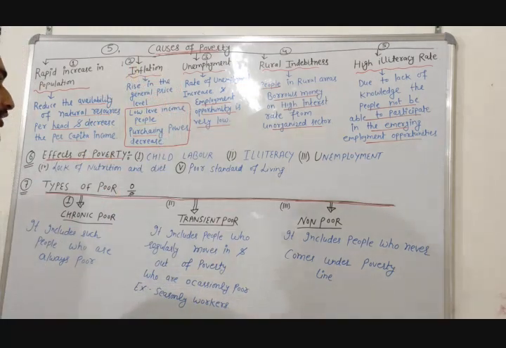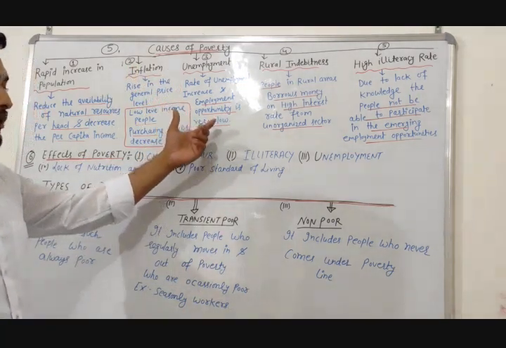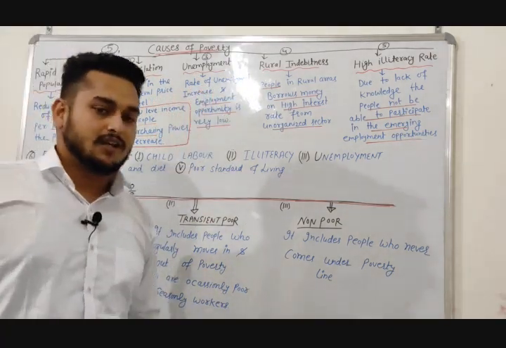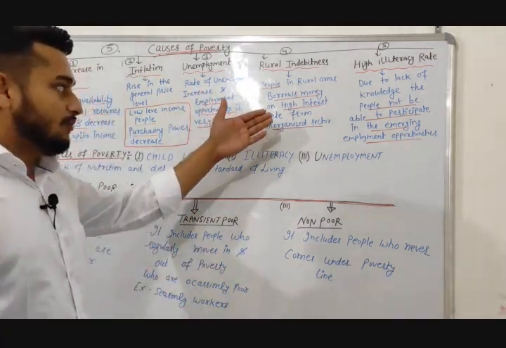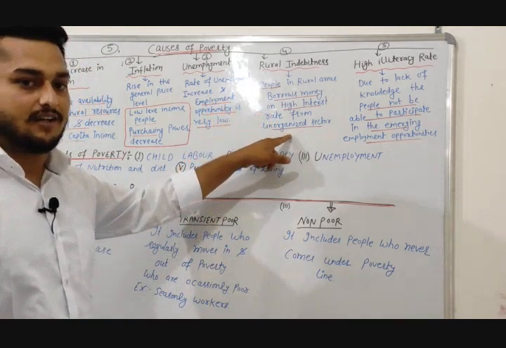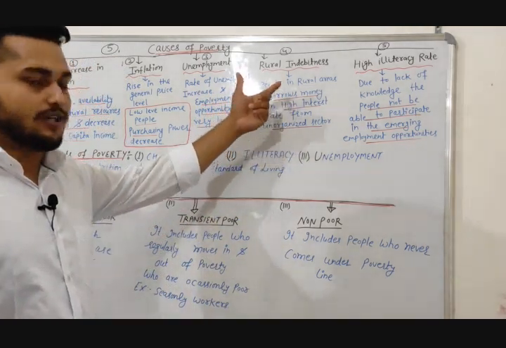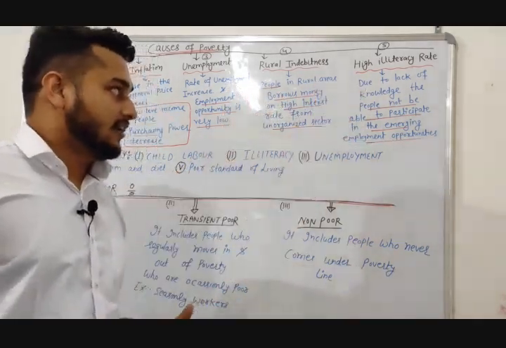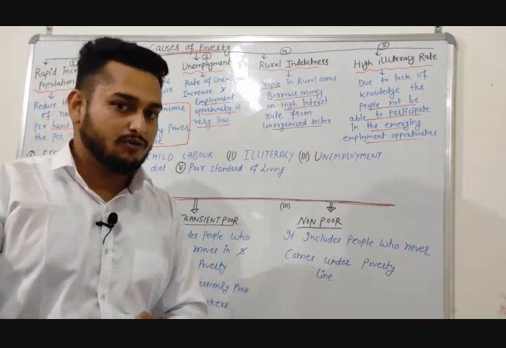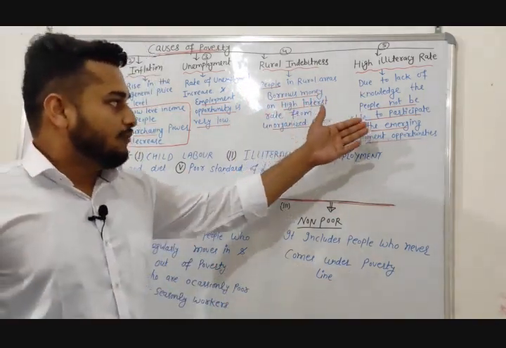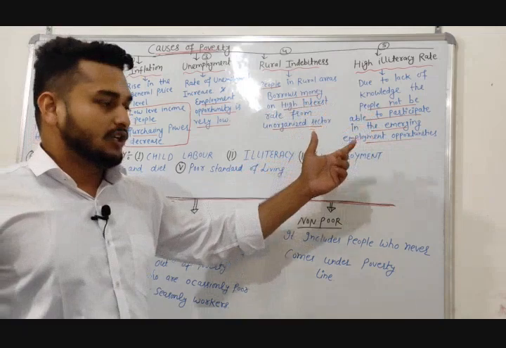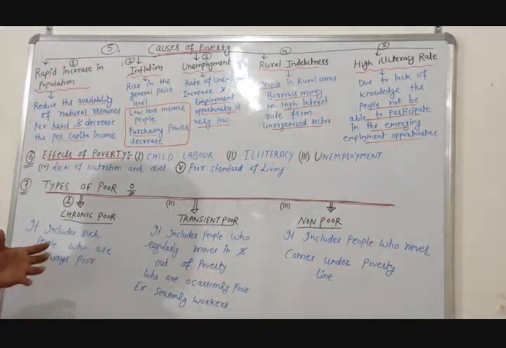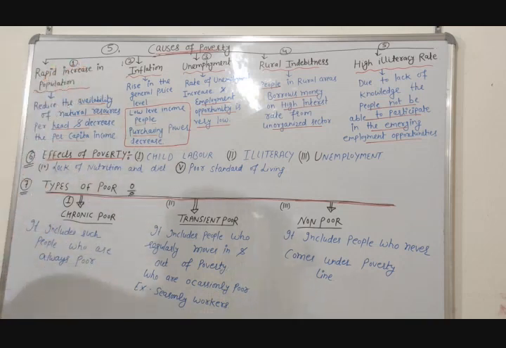Third, unemployment. The rate of unemployment is increasing and employment opportunity is very low. Fourth, rural indebtedness. In rural areas, people borrow money from the unorganized sector at a high interest rate. So it's rural indebtedness. Fifth, high illiteracy rate. Due to lack of resources or lack of knowledge, people are not able to participate in the emerging employment opportunities. So there are five main reasons and causes of poverty.